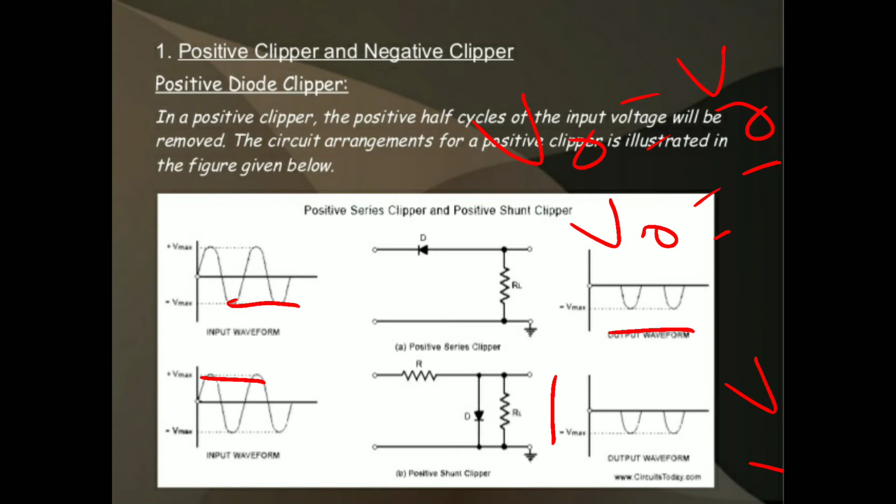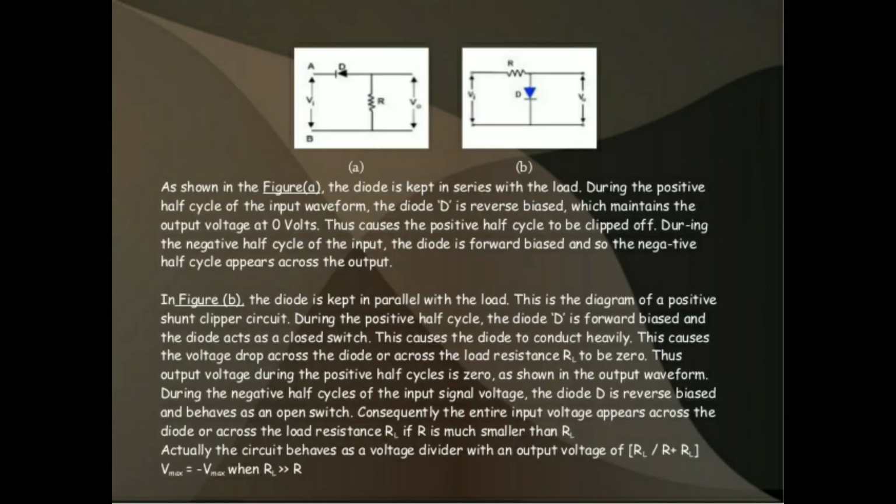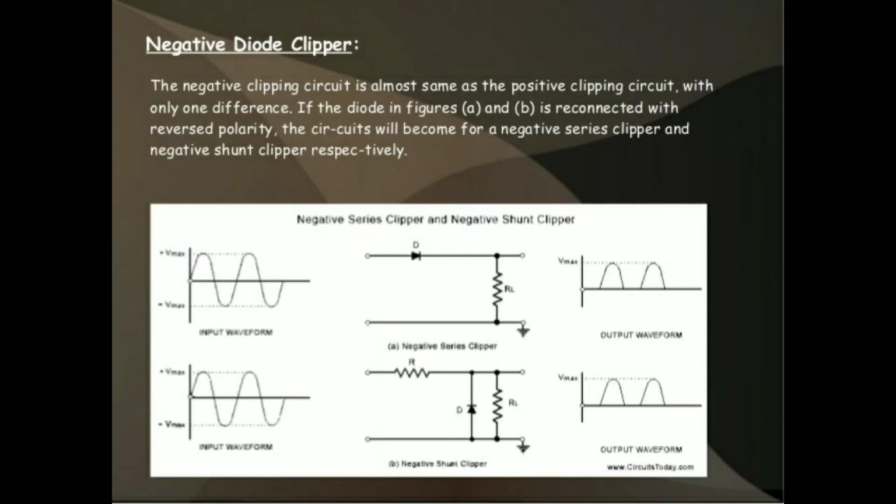Positive shunt clipper means the output is only negative, because the positive cycle has to be removed. The positive clippers are classified into two types: positive series clipper and positive shunt clipper. This is the operation of the positive clippers. Now we will see the negative clippers. These are all the circuit diagrams under the two cases, that is during the positive half cycle and during the negative half cycle. Now, let us see the negative diode clippers.